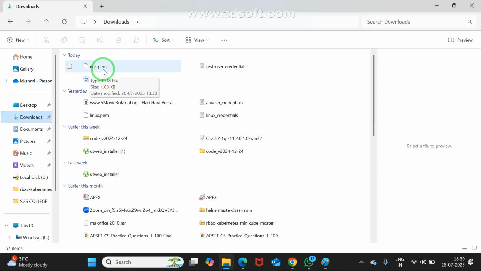This is the PEM file, Privacy Enhanced Mail. Very simple answer: this is the private key. Anyone can guess, is it a public key or a private key? Right, this is the pure private key. The AWS people hold the public key, and they are providing one key for us. If the public and private keys match, then only the instance will connect. Otherwise, it won't connect. Till now, clear, Subbu?